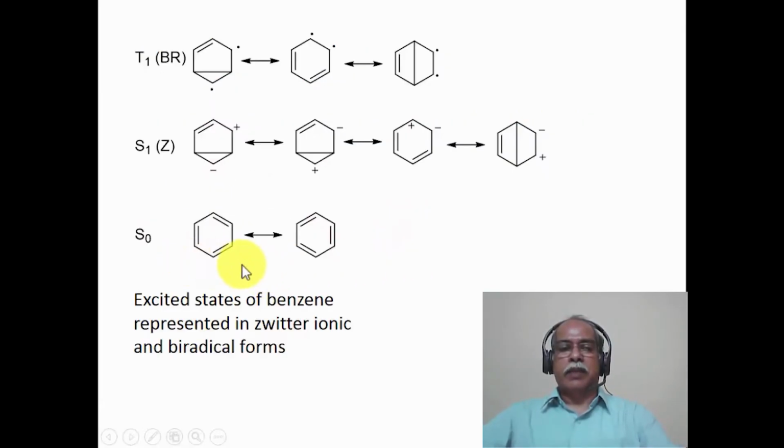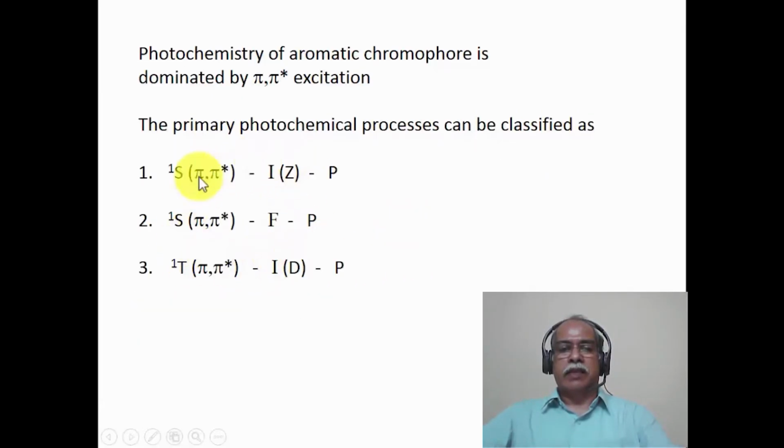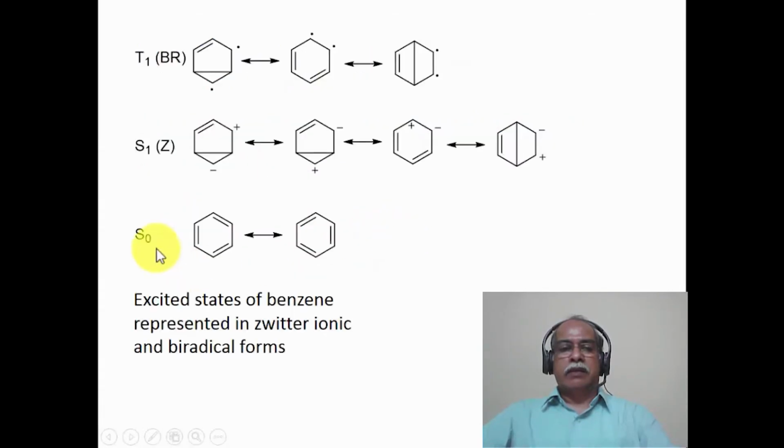So this is a schematic representation of what was said, in terms of the schemes here. The S0 state is essentially the ground state of benzene, for which the canonical structures are written here. The first excited zwitterionic state is essentially a 1,3 dipole kind of state, or a 1,2 dipole kind of state, as indicated here. These are all resonance structures of each other. And the triplet state is a biradical state.